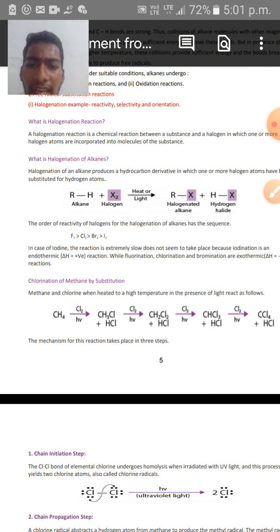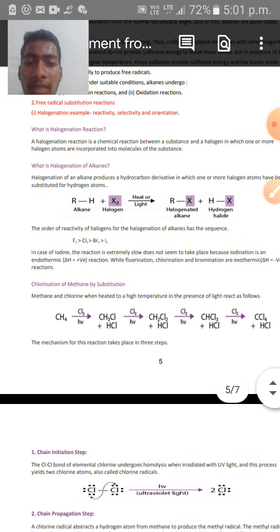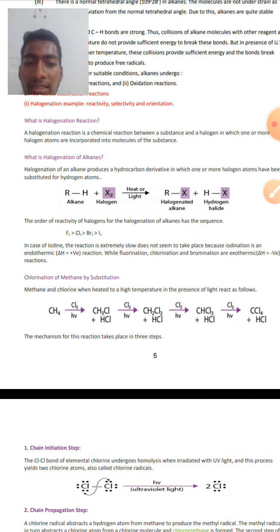While fluorination, chlorination and bromination reactions are exothermic, meaning heat releasing reactions, and in these reactions delta H is negative.